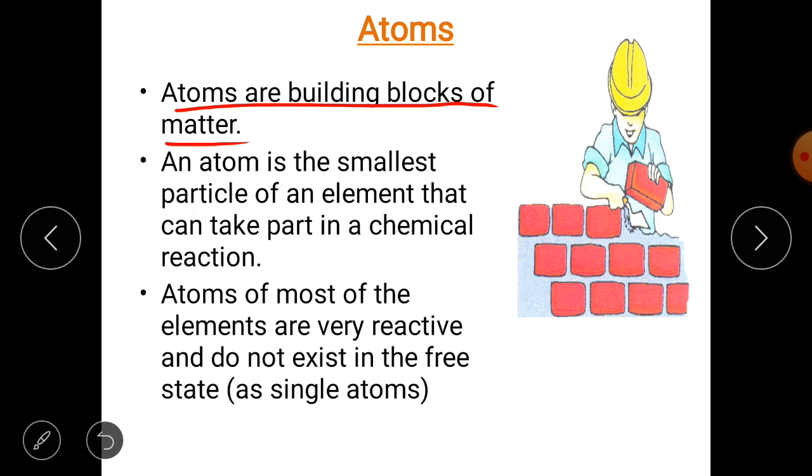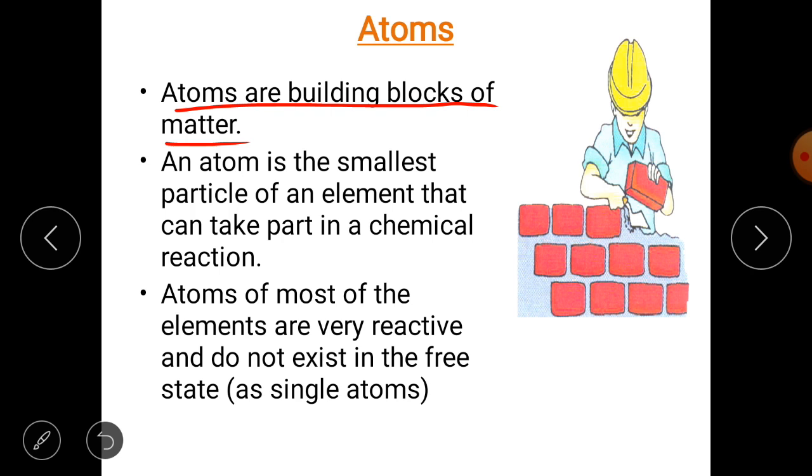Atoms of an element are different from those of any other element. It's obvious that a hydrogen atom will be different from a sodium atom in some way. Similarly, a carbon atom will differ from an atom of mercury.